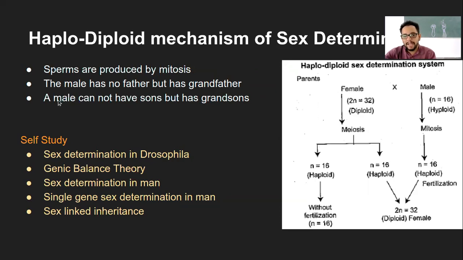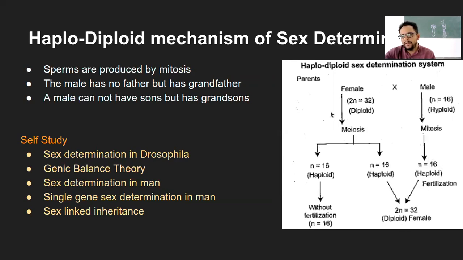And a male cannot have sons. This male which was produced cannot have sons. It can only produce females, because all those eggs and all those sperms are going to fertilize here, and there is no chance that they can form sons, but they can have grandsons.